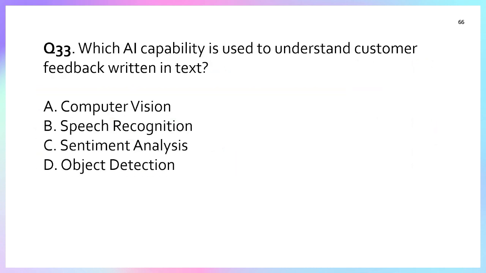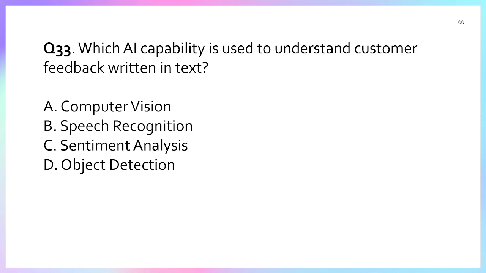Question number 33. Which AI capability is used to understand customer feedback written in text? Computer vision is used to see the image, identify the image or object. So option A is incorrect. Option B is speech recognition, by which we can identify who is speaking and which type of voice, male or female. To recognize speech we use speech recognition.